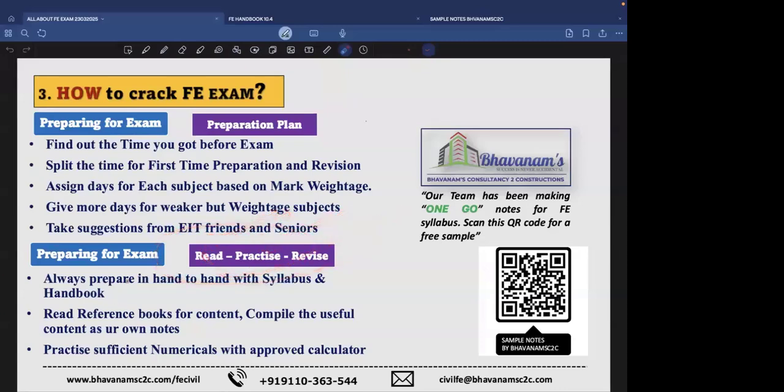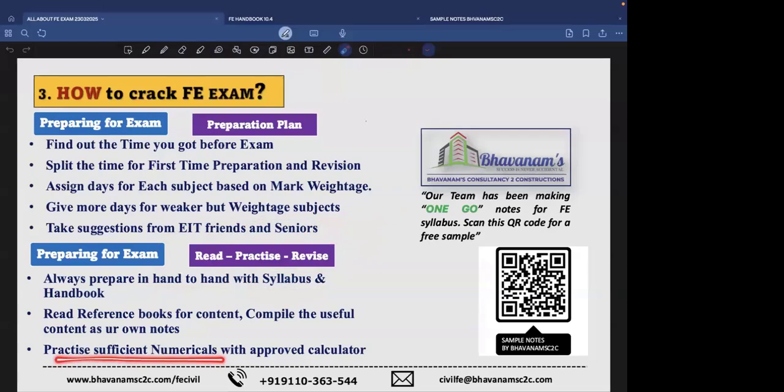The other thing: always prepare hand in hand with the syllabus. Yes, this is the main thing. No matter which subject you are preparing, always keep a printout copy of the syllabus with you, hand in hand. Always make sure whether whatever you are preparing is there in the syllabus, or you are wasting time understanding things that are not needed.